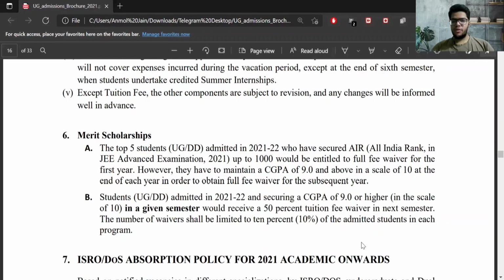So there are two important points here. So the first point is 50% fee waiver is for tuition fee only, and for other fees, you need to pay full. And the second point is only 10% of students from each branch will be eligible for this scheme. So this is a very big change for this scholarship scheme, and this will definitely affect the admission of 2021. So closing rank might reduce. So students even with a low rank might get admission easily.